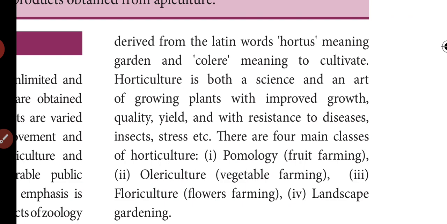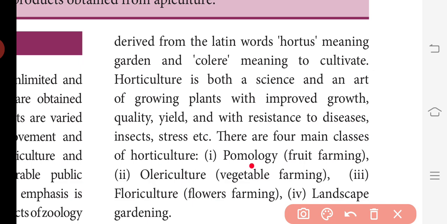So there are 4 main classes of horticulture. The first one is pomology. Pomology means fruit farming. Then the second one is olericulture, that is vegetable farming. Then the third one is floriculture. Flori means flowers, so that is flower farming and landscape gardening. So what are the 4 main classes of horticulture? Pomology, fruit farming; olericulture, vegetable farming; floriculture, flower farming and landscape gardening.